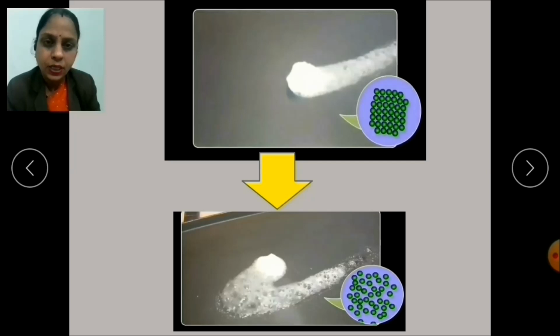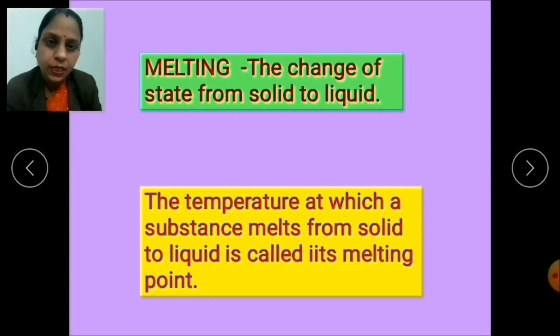As the temperature increases, these bonds become weakened further, and at a particular temperature they break apart and begin to flow like a liquid. This way, children, the solid changes into liquid, and this stage is called melting. The temperature at which a substance melts from solid to liquid is called its melting point.